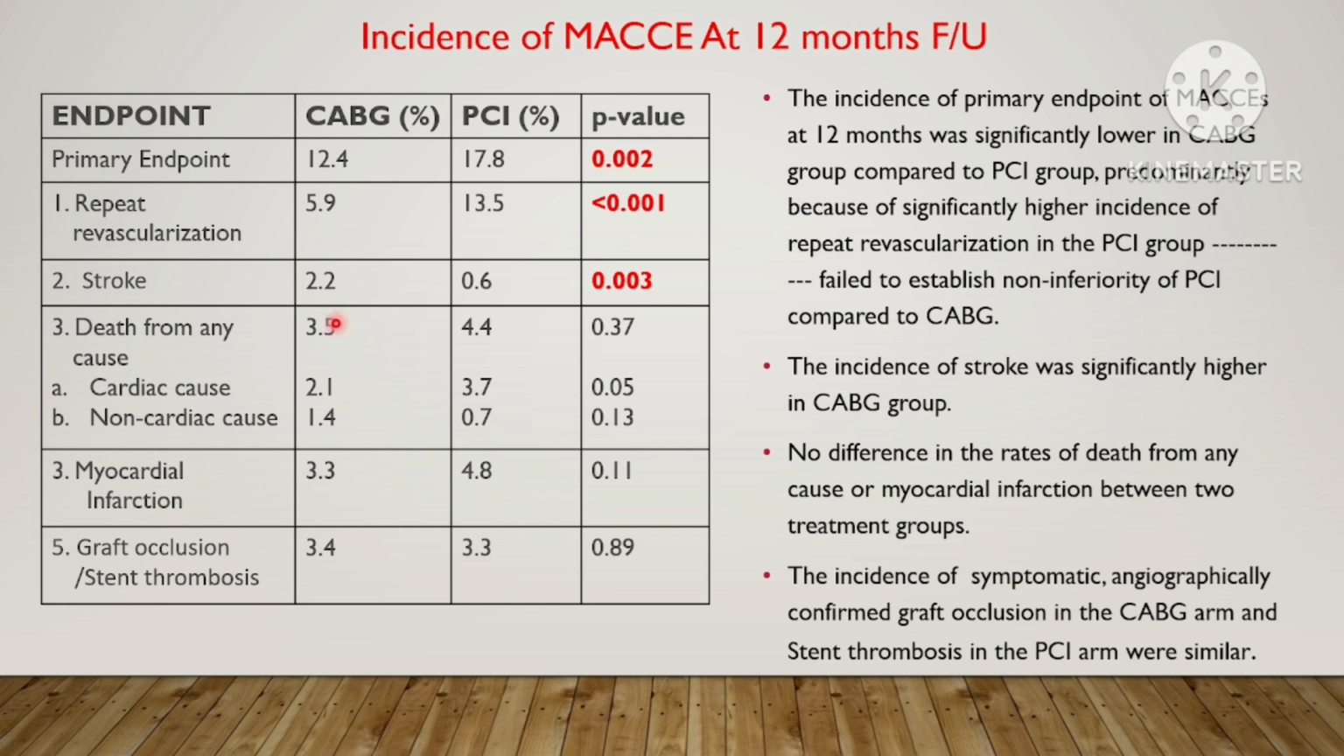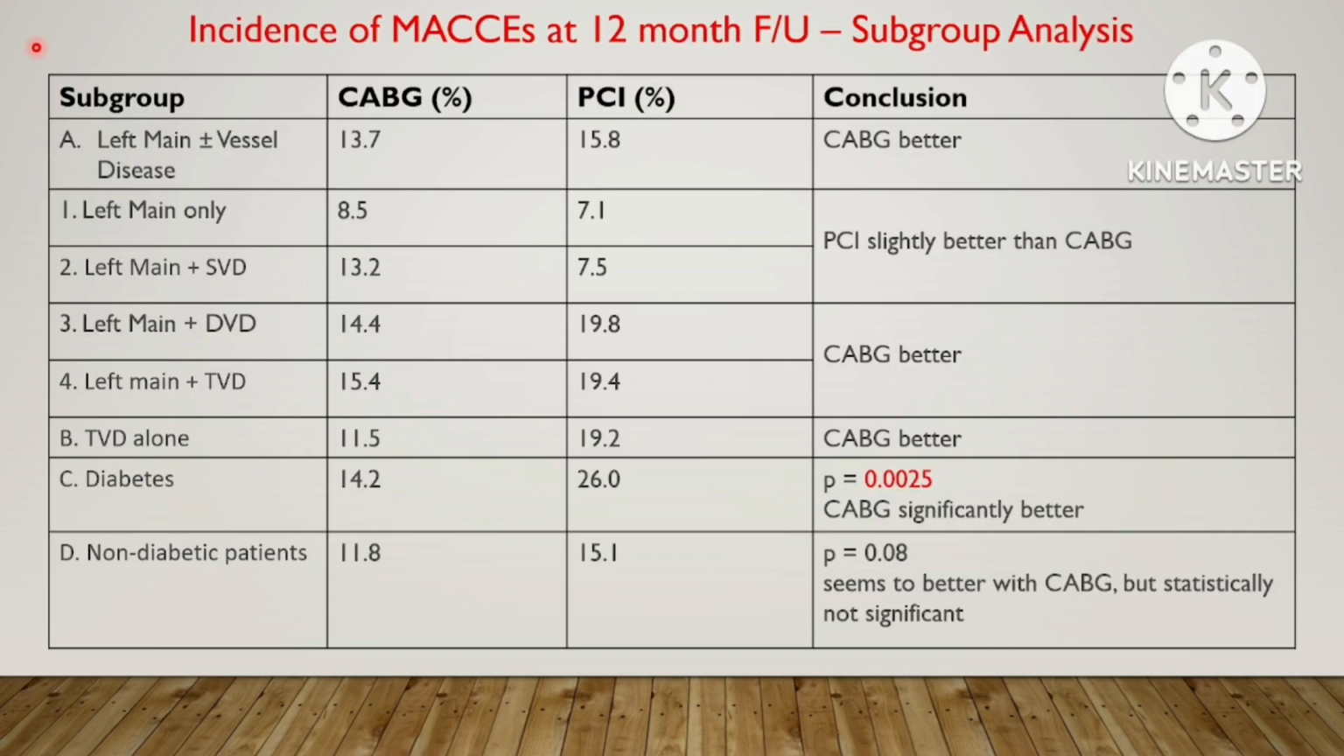The incidence of other individual components of MACE, that is, death from any cause and myocardial infarction, were similar between the two treatment arms. The incidence of symptomatic angiographically confirmed graft occlusion in the CABG arm and stent thrombosis in the PCI arm were similar between the two treatment groups. The deaths from cardiac cause were more common in the PCI group, while deaths from non-cardiac cause were more common in the CABG group. Now let's see the subgroup analysis at 12 months.